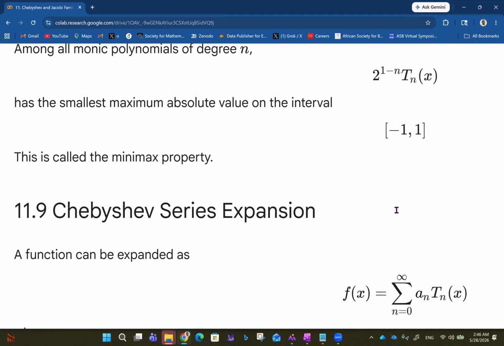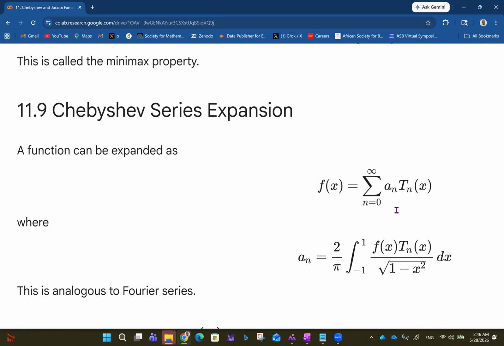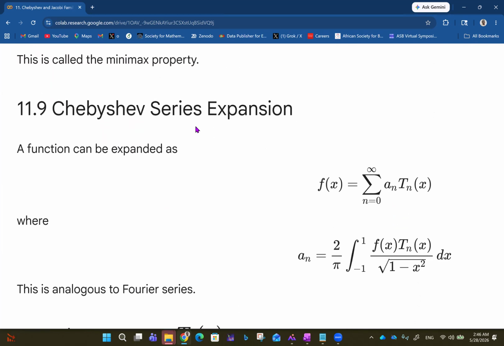And then we look at the Chebyshev series expansion. A function can be expanded as f of x equals summation from n equals 0 to infinity of a sub n T sub n of x, where a sub n is 2 over square root of pi, integral from minus 1 to 1 of f of x T sub n of x all over square root of 1 minus x squared dx. This is analogous to the Fourier series. I mean, looking at this 2 over pi. So if you want to know more about Fourier series, you can check out the playlist on Fourier series on this channel.